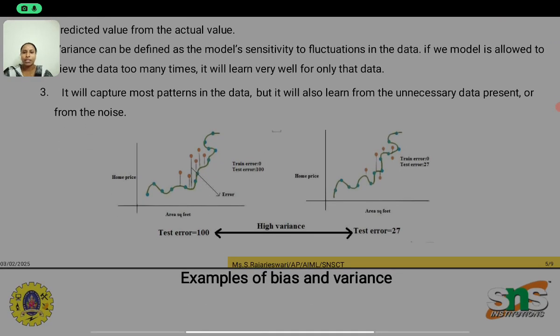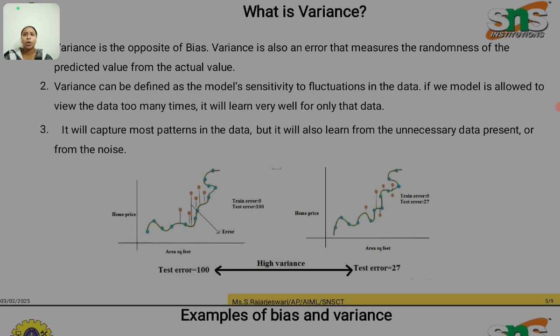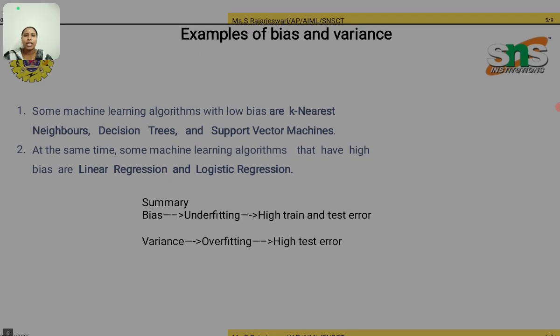The graph represents high variance, the opposite of bias. As examples, some machine learning algorithms with low bias are k-nearest neighbors, decision trees and support vector machines.